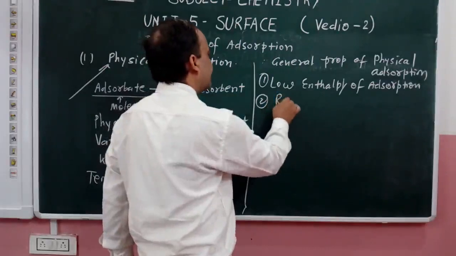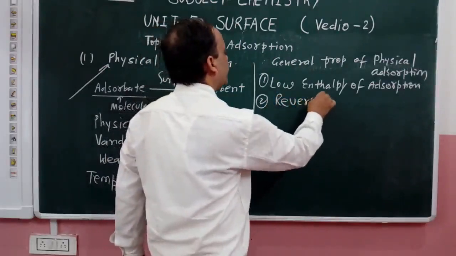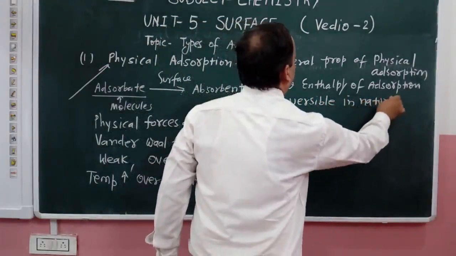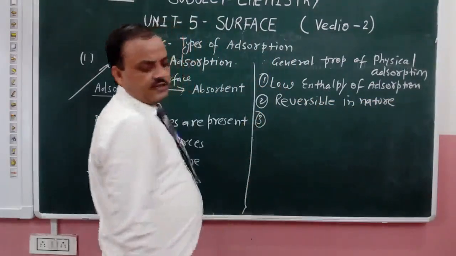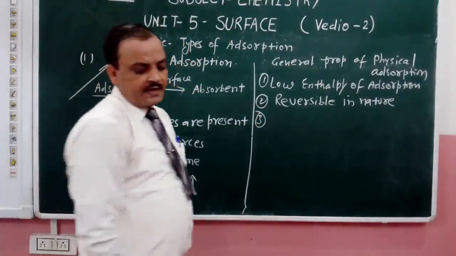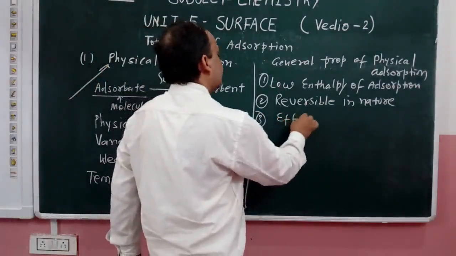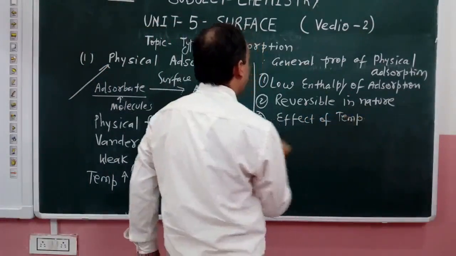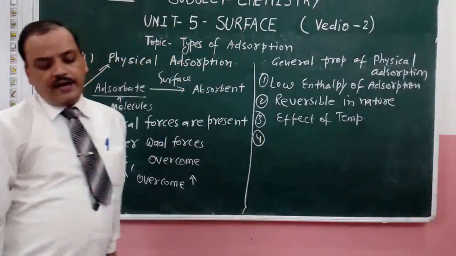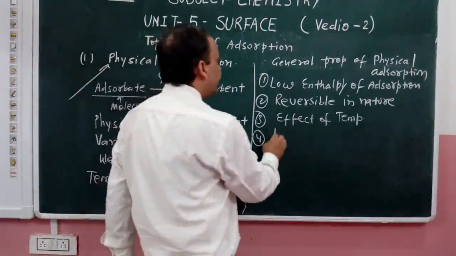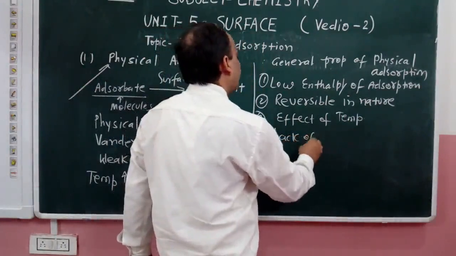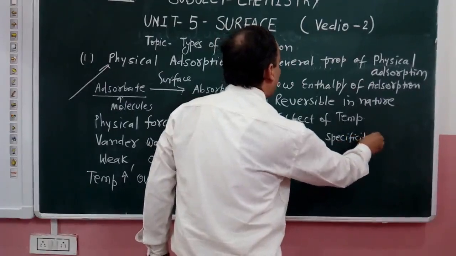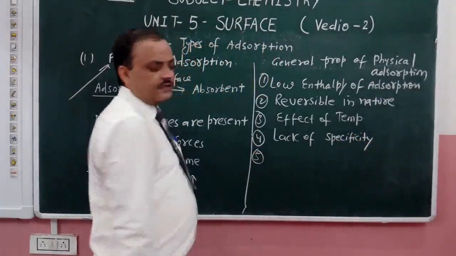Second property, reversible in nature. The third property, effect of temperature. We will easily see the effect of temperature in physical adsorption. Fourth factor, we have lack of specificity. There is no specific property present.